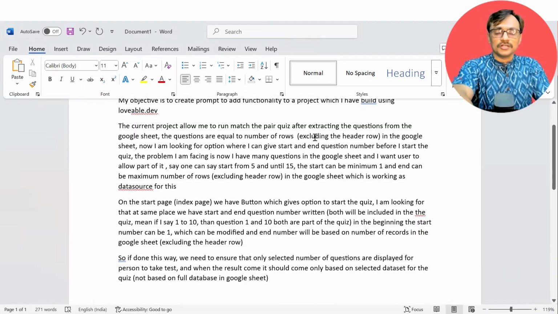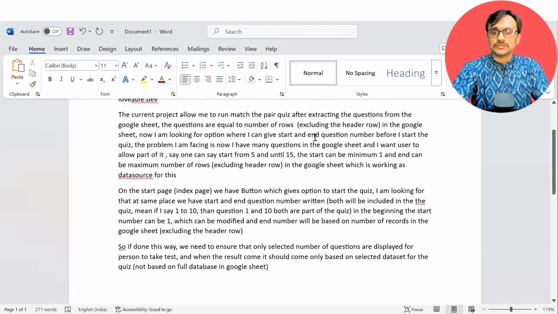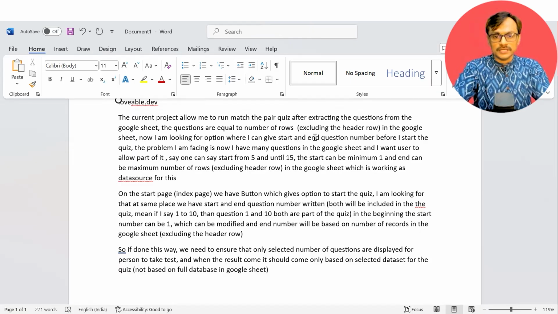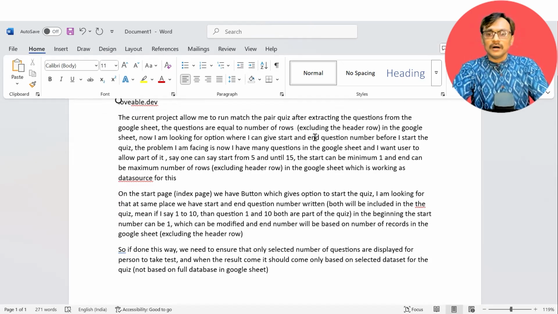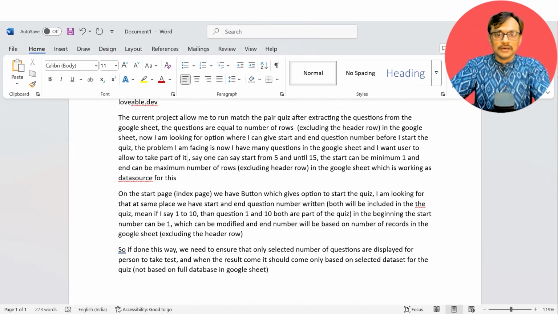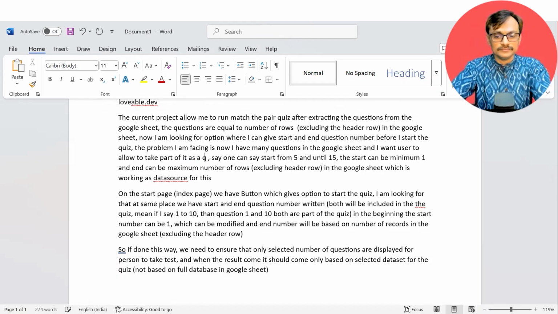The current project allows me to run a match the pair quiz after extracting the questions from the Google Sheet. The questions are equal to the number of rows in the Google Sheet. Now I'm looking for options where I can give a start and end question number before I start the quiz. The problem I am facing now is that I have many questions in the Google Sheet and I want to allow my user to take part of it as a quiz.